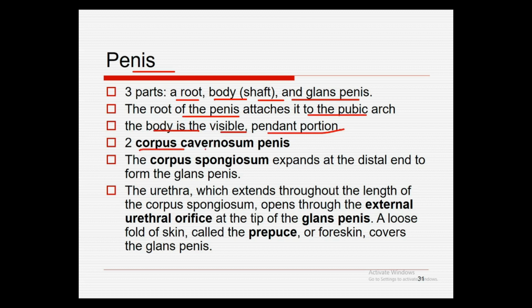The corpus spongiosum expands at the distal end to form the glans penis. The urethra, which extends throughout the length of the corpus spongiosum, opens through the external urethral orifice at the tip of the glans penis, and a loose fold of skin called the prepuce, or foreskin, covers the glans penis.